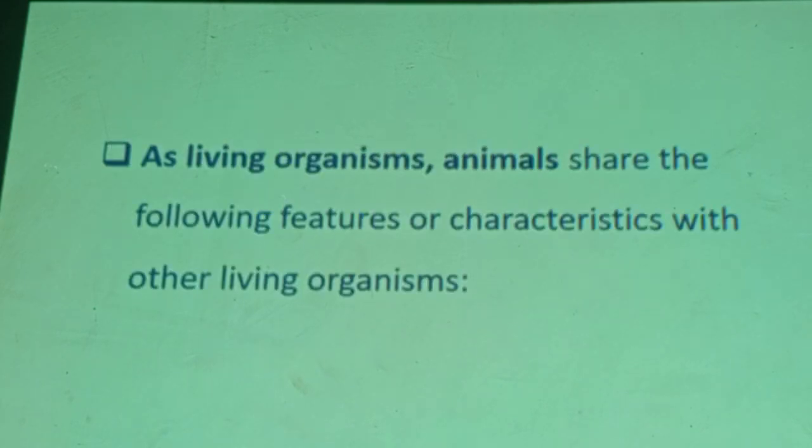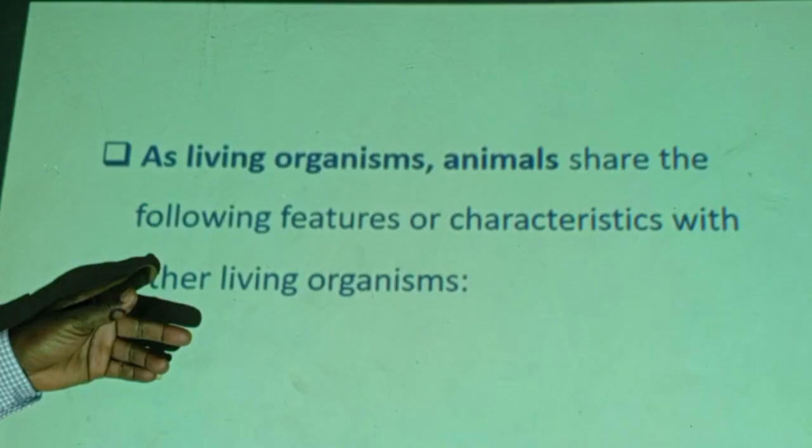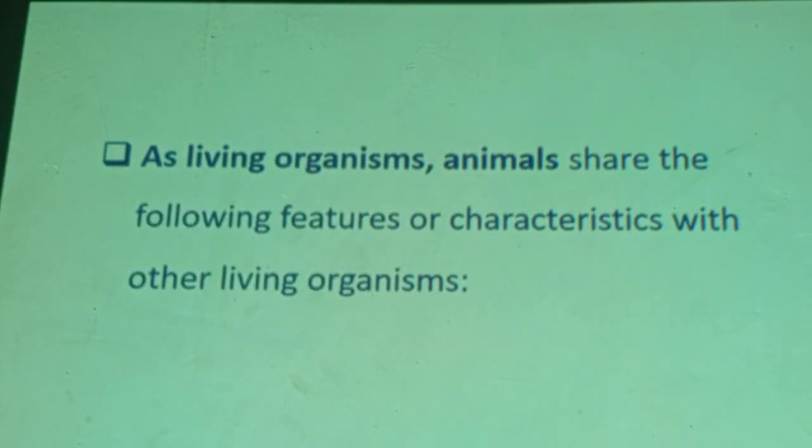Then, as living organisms, first, animals are living organisms, yes. Bacteria are living, yes. Protista are living, yes. Fungi are living, yes. Plants are living. All living organisms, including animals and all others, do share common features. What do we know about the common features of living organisms? Of course, the fact that all living organisms are made of cells is one unifying character of living organisms or biology. All living organisms are made up of the smallest structural and functional units, cells.